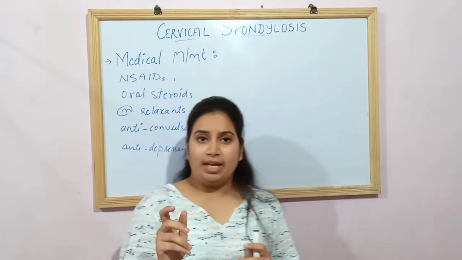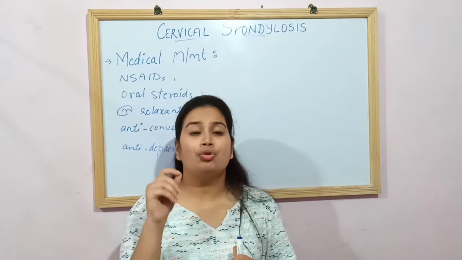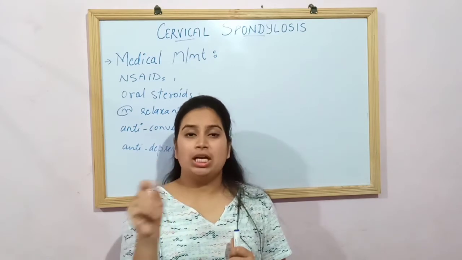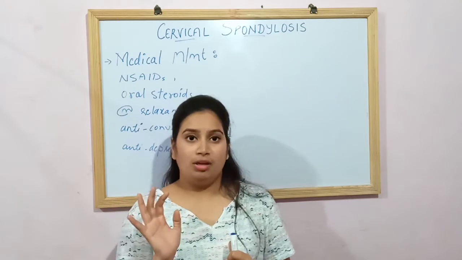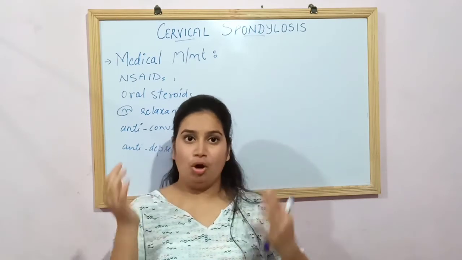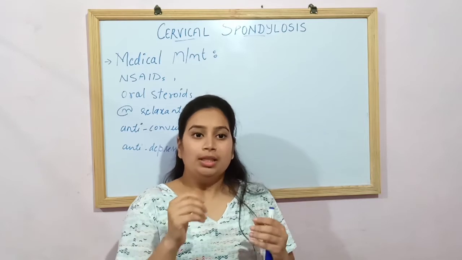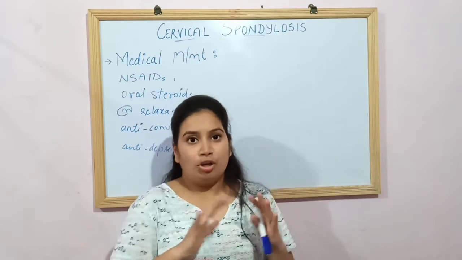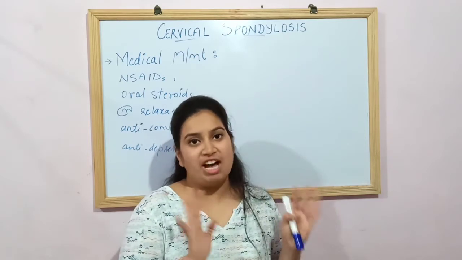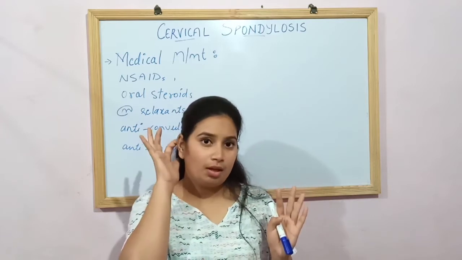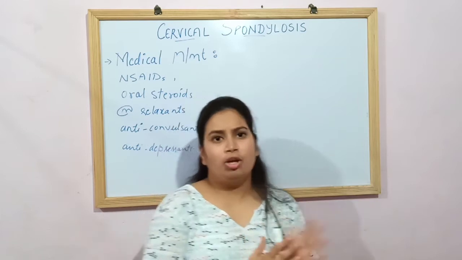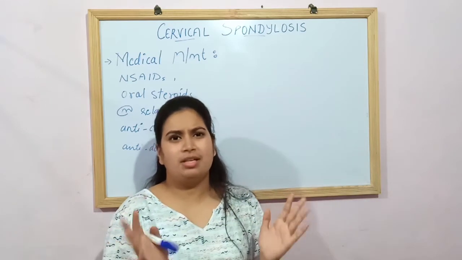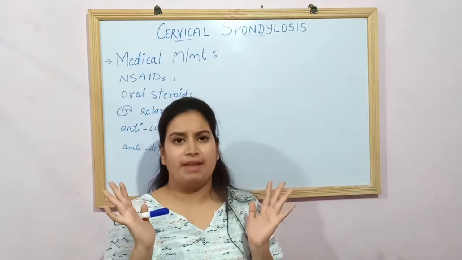Next, soft cervical collars are also used to eliminate the acute cervical pain. What happens with these cervical collars? These are very soft collars. Your normal cervical lordosis is now maintained, which had increased due to your condition or any of the reasons you have developed the increased cervical lordosis.